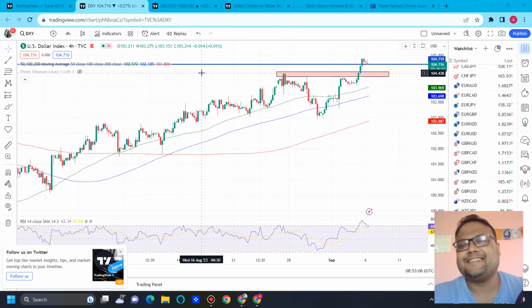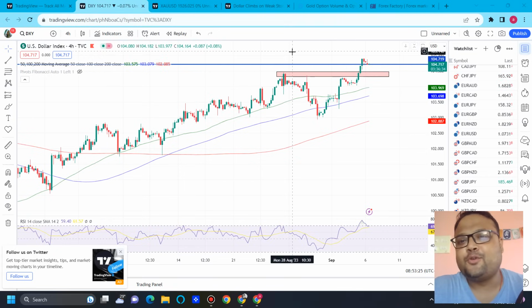So let's get started. My dear friends, we got the volatility we have been waiting for, because the market was silent because of the bank holiday on Monday, and we were hoping that we would see some moves on Tuesday. And yes, the dollar became volatile, the dollar became violent, and ultimately it broke the resistance of 104.7 as we were expecting. So the dollar is still bullish, as we have already discussed in our previous videos. So obviously we need to plan our trades accordingly.